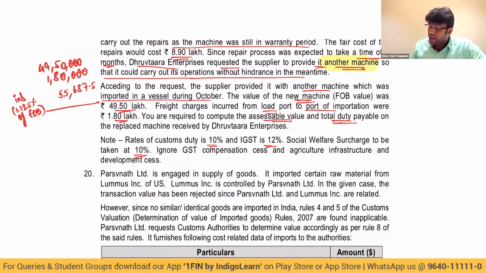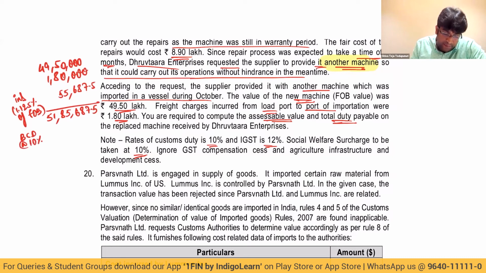Total figure: 49 lakhs 50,000 plus 1 lakh 80,000 plus 55,687.5. Total is 51 lakhs 85,687.5.